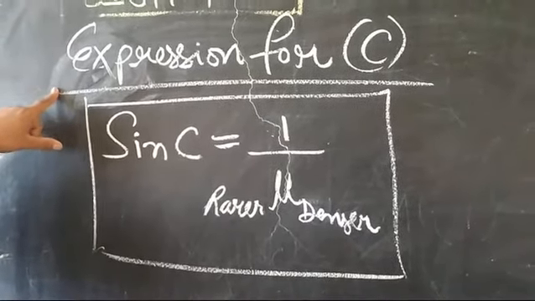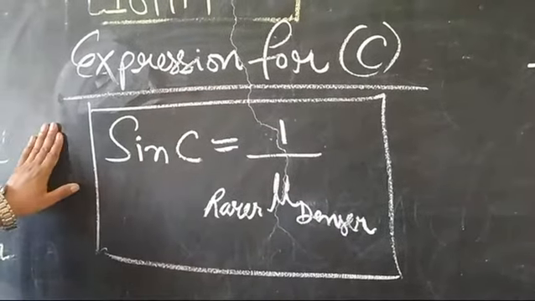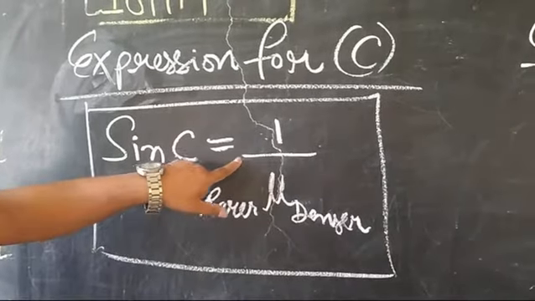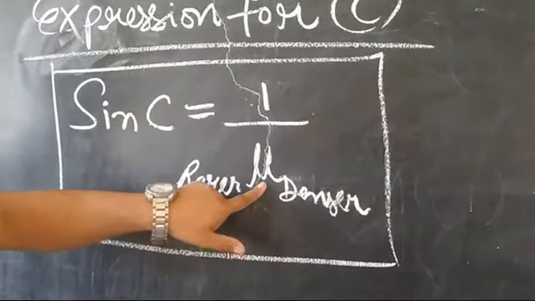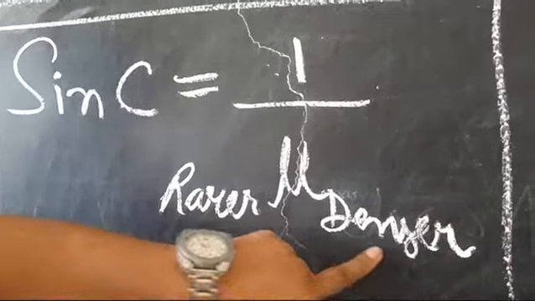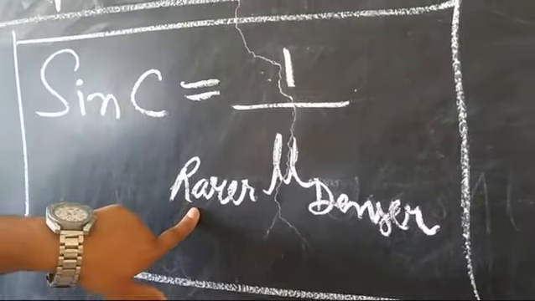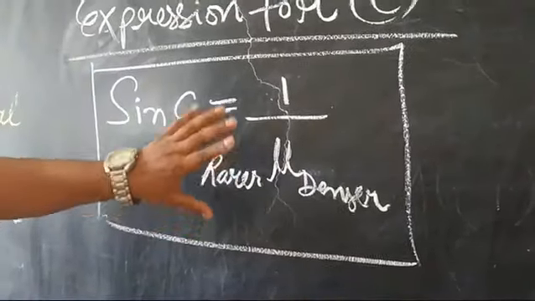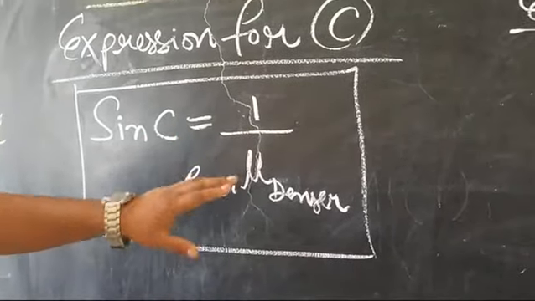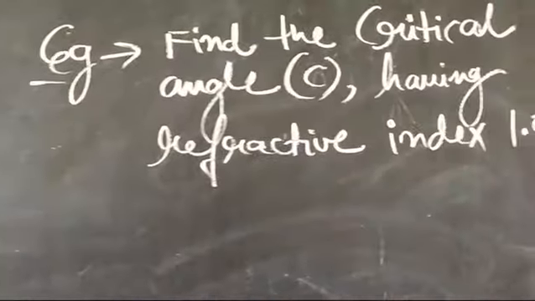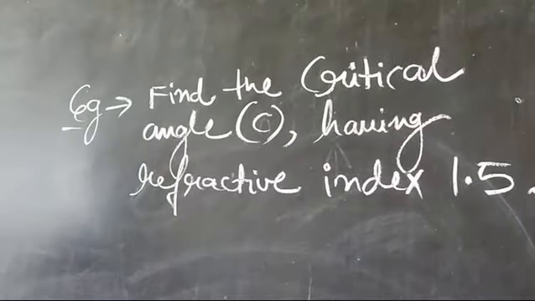The expression for critical angle is very simple students. That is sin C is equal to 1 by the refractive index of the denser medium with respect to the rarer medium. So very simple formula. On this formula I will show you one small numerical so that it will be clear to you which kind of question may come.